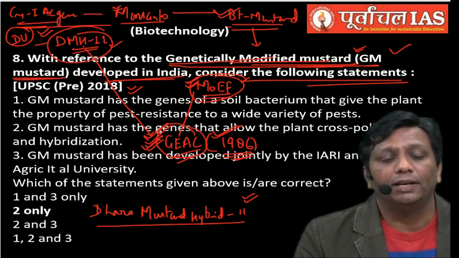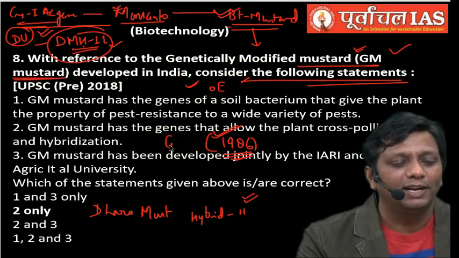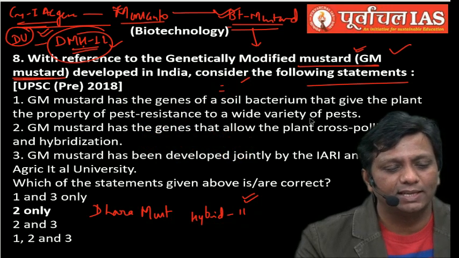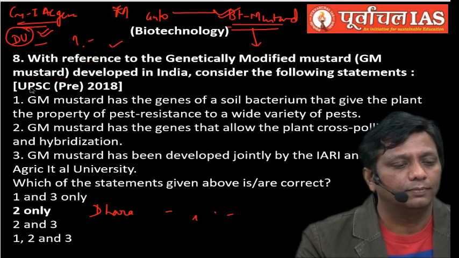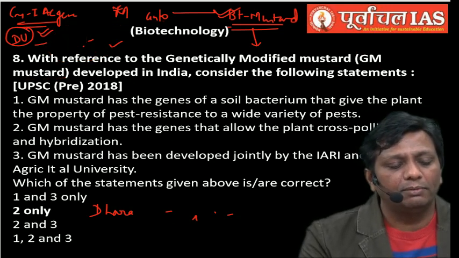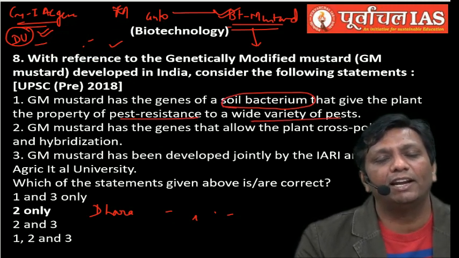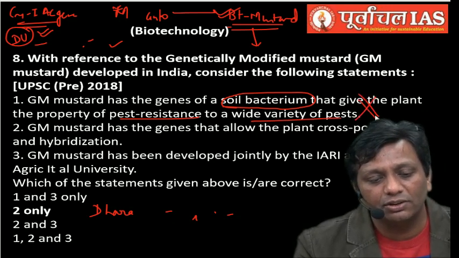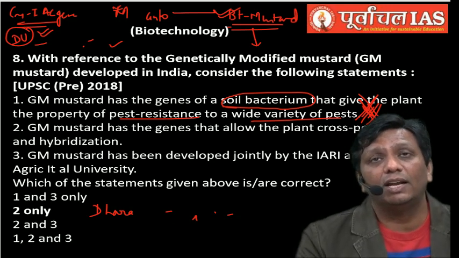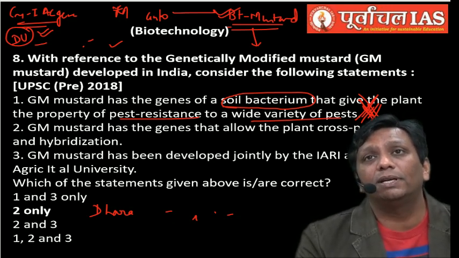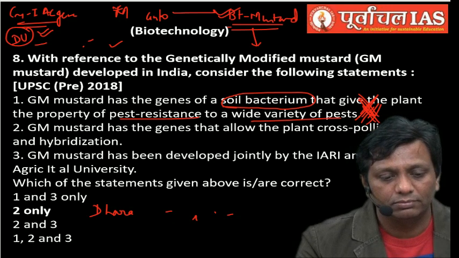Okay everyone, fine. Now you come to the question paper. What is here, guys? I hope I taught you this DMH11 completely, and very easily you can guess this entire option right now. GM mustard has a gene of soil bacterium that gives the plant the property of pest resistance to a wide variety of pests. Everybody knows this is a wrong statement. It is the concept of BT, not of GM mustard. In the case of BT, the soil bacterium Bacillus thuringiensis is used for pest resistance, because BT crops are biopesticides. So the statement is wrong. I hope you can understand.